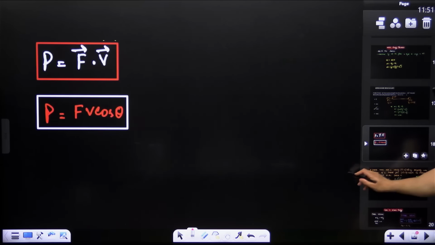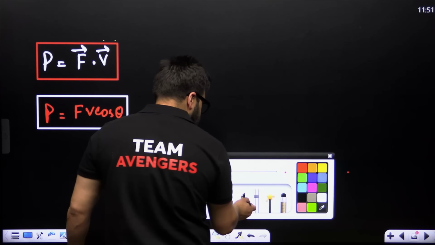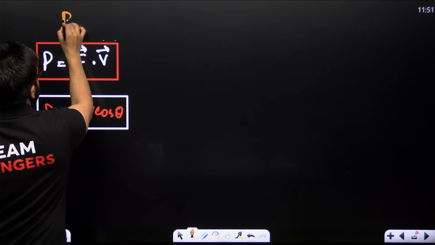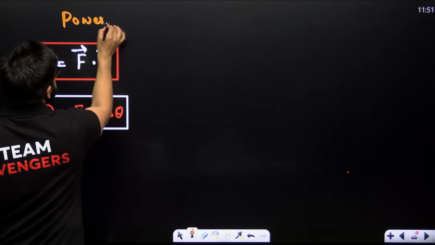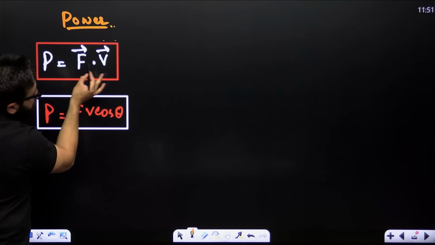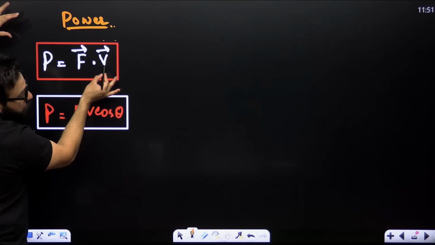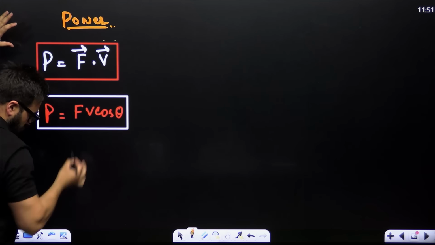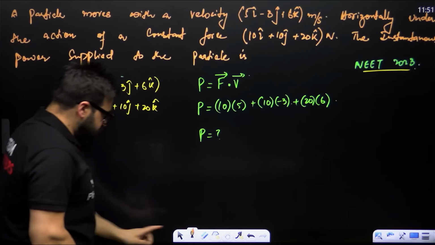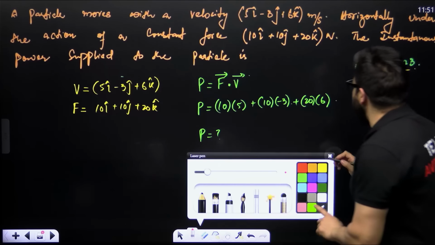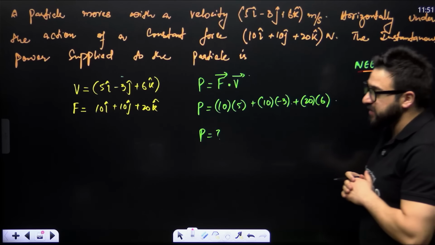Next concept is basically, my dear NEET aspirants, power. So this is very important. We say power is F dot V, the dot product of force and velocity, or F V cos theta. This is from this particular portion. Directly, a question was asked in the NEET 2023 examination.